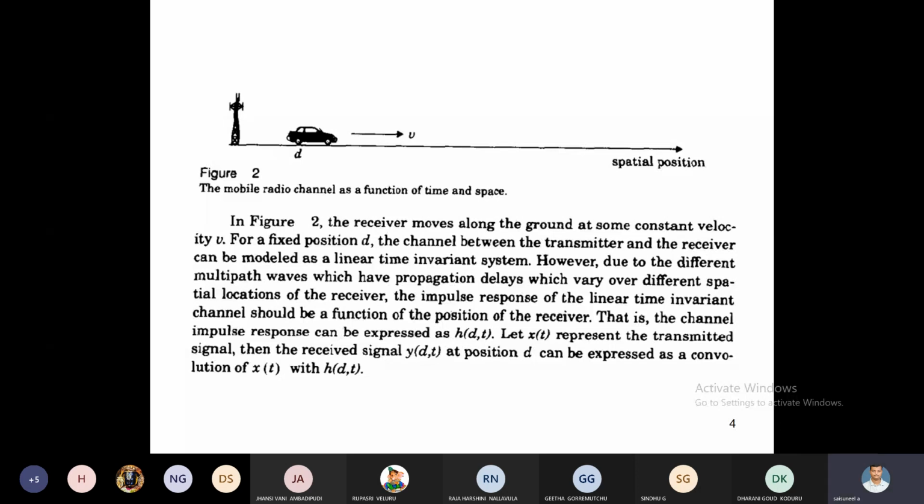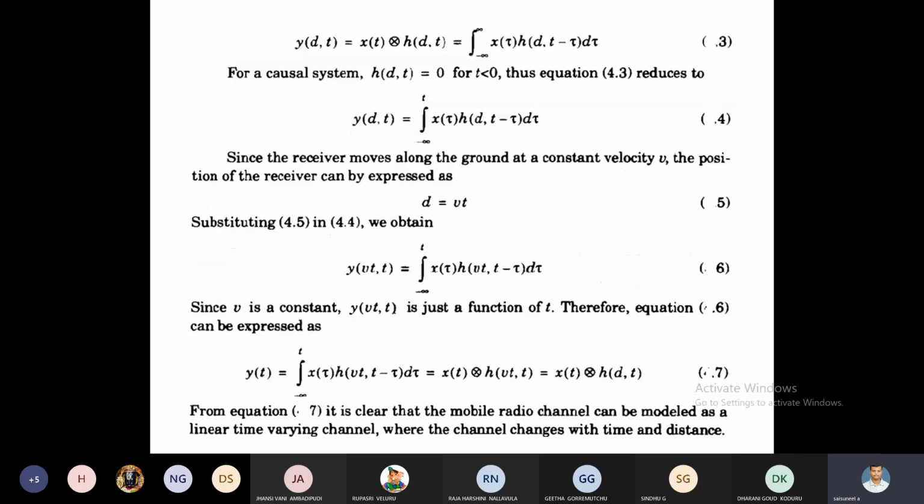Then y of d comma t, what is the equation? It is a convolution of the input signal x of t and the impulse response h of d comma t. That is, y of d comma t is equal to x of t convolved with h of d comma t. You know how to write the convolution: integral from minus infinity to infinity of x of tau h of d comma t minus tau d tau. Why do we represent tau here? Tau is the delay. We consider a number of paths, and tau is how much delay we are getting.